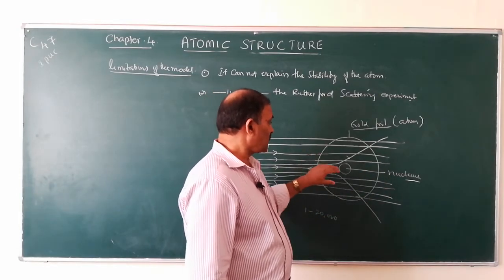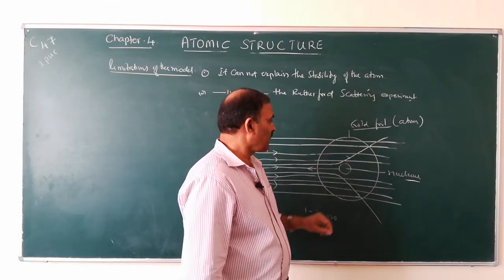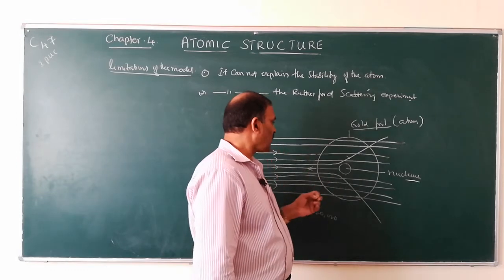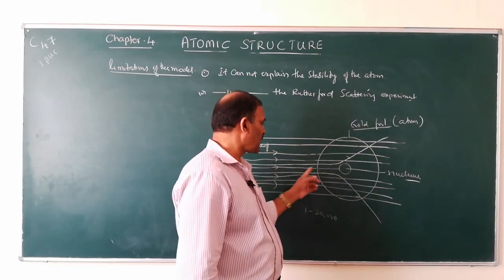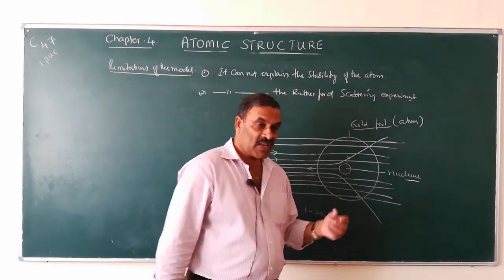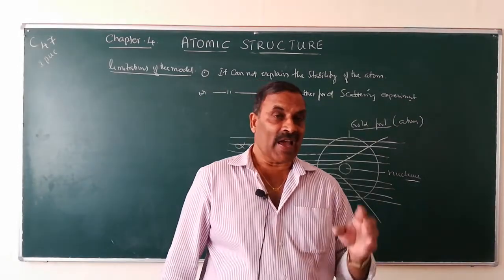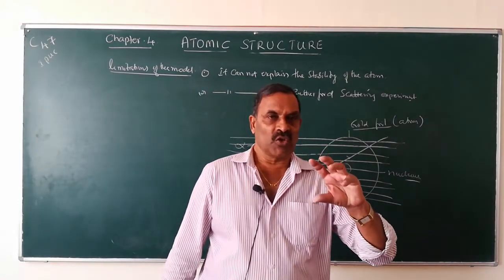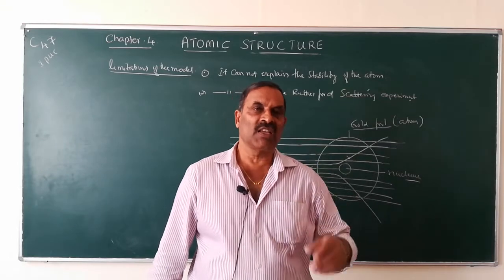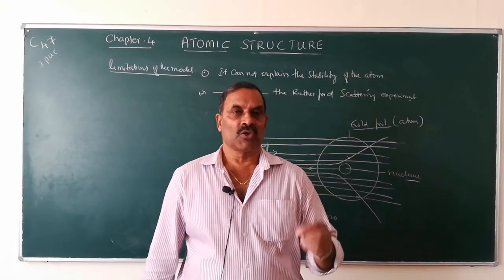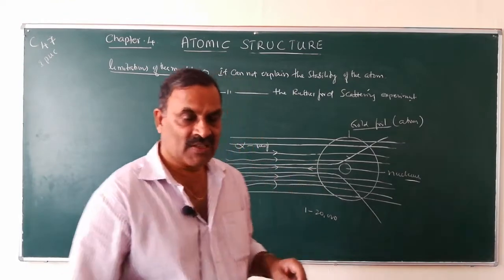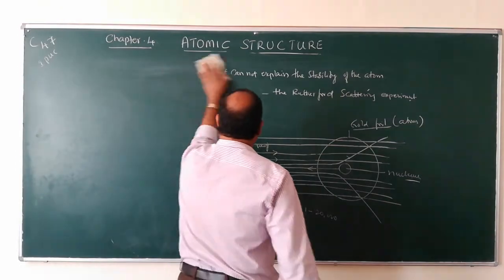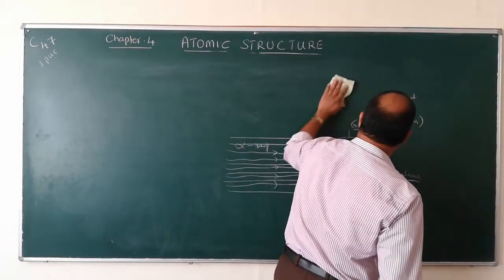Therefore, since most of the space is empty, most of the rays pass out, whereas a very small number of alpha rays, 1 in 2000, reflects back. So then he came to the conclusion that an atom consists of 2 portions: the central portion called the nucleus, and the portion outside the nucleus. So the size of the nucleus is very small when compared with the size of the atom.